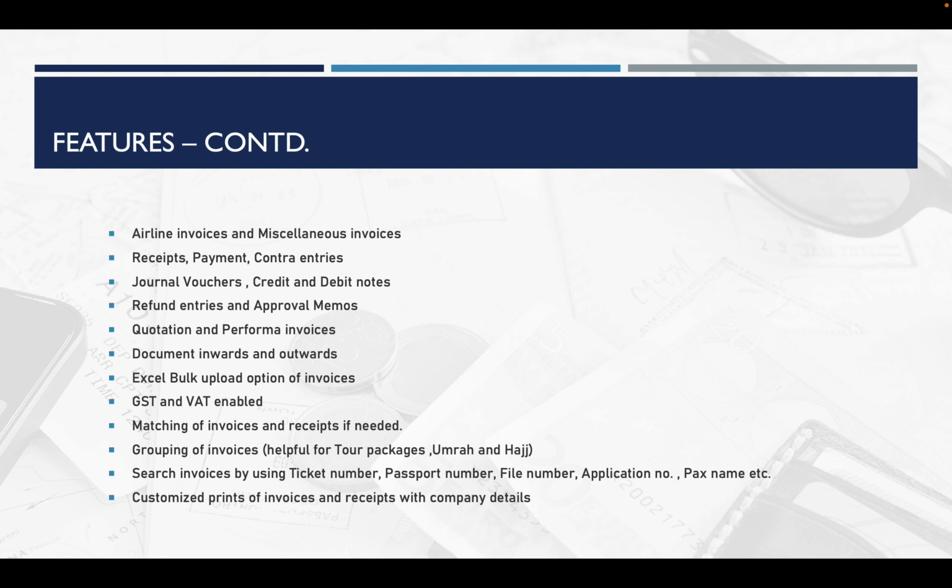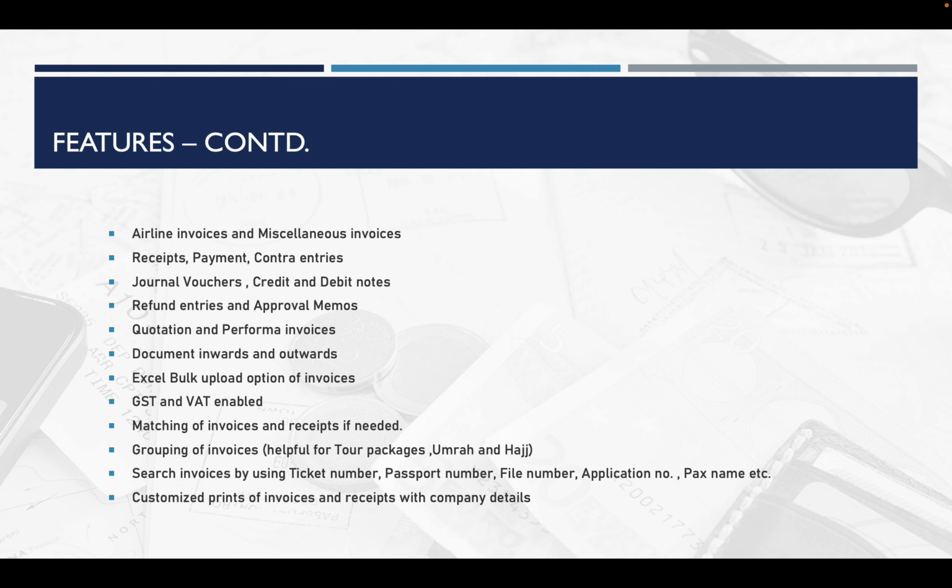Then you can add airline invoices and miscellaneous invoices separately. You can add all your flight tickets in airline invoice, and all other services except flight tickets, like visa, attestation, immigration, in miscellaneous invoice, MISC invoices. In airline invoices, you can include details such as ticket numbers or PNR, travel dates, passport numbers, sector information, and any other necessary information.